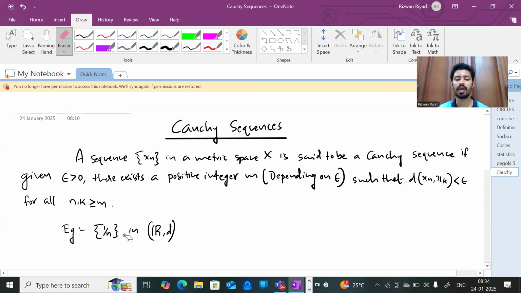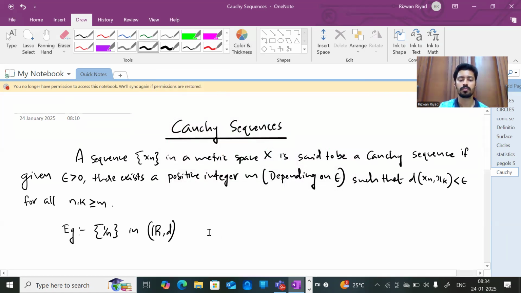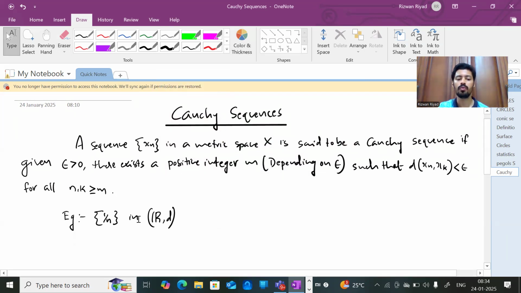The sequence 1 by n in R is an example of a Cauchy sequence. I will show you how. Let's see how this is a Cauchy sequence. If a sequence is a Cauchy sequence, it will follow this condition. That means for any epsilon greater than 0, you can always find a positive integer m such that d of xn xk will be lesser than epsilon for all n comma k greater than or